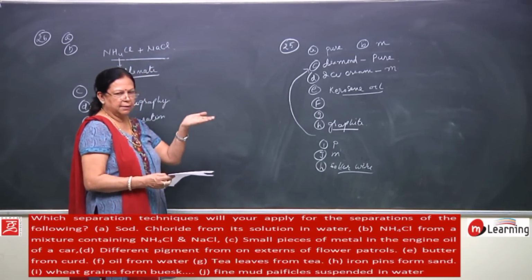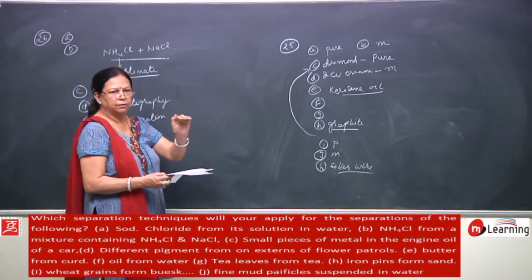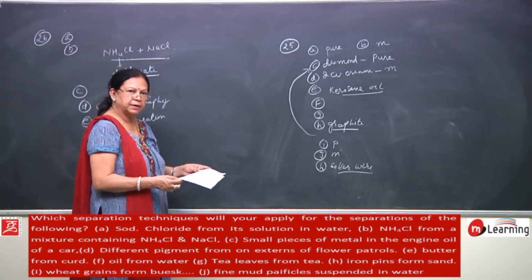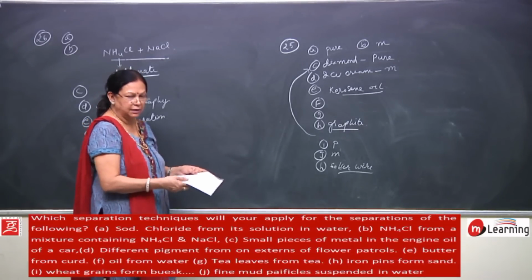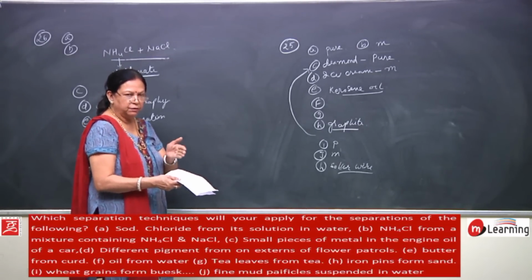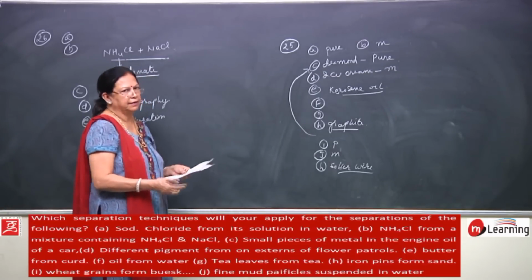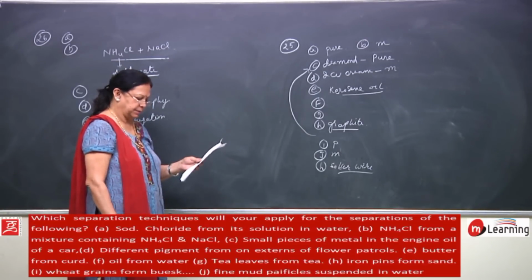This is called decantation. Then you can take the upper layer, which will be only water, and in this way you can separate the suspended particles. And if you want pure water, you can filter it also. So decantation and filtration, this way you can separate, right.